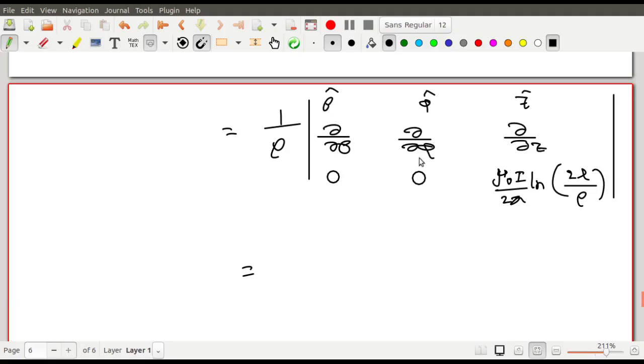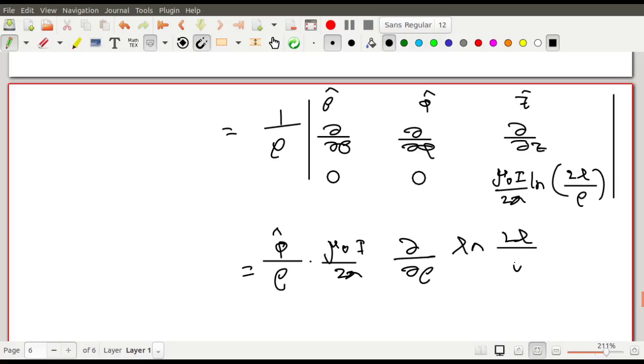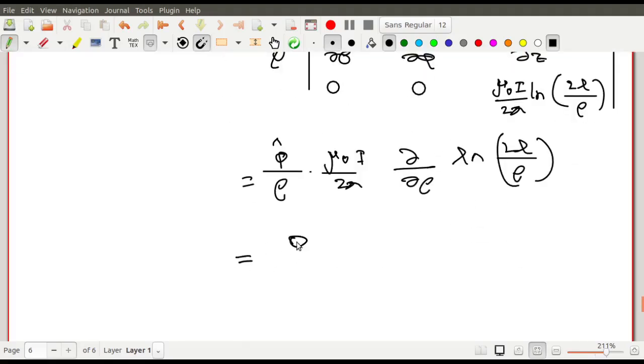শুধু, sorry, rho cap টা কি? No, if I take the rho cap, then del del phi of this which is 0, then if I go for the phi cap component টা যদি আমি করি, okay, তাহলে del del rho of this, okay, this one will survive. So this would be phi cap component, phi cap by rho, mu0 I by twice pi, খালি কোনটা থাকছে? del del rho of log of twice L by rho. এ হয়ে গেল phi এটা, আর z cap component is 0. আর কিছু নেই, there is nothing else. So it is phi cap by rho, mu0 I by 2 pi.